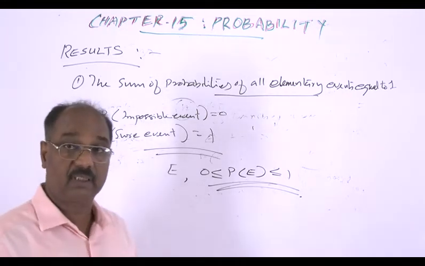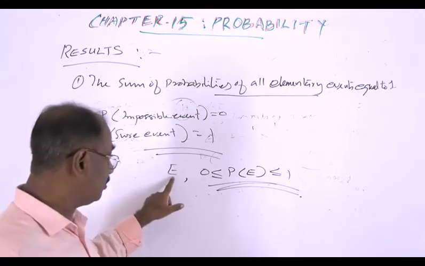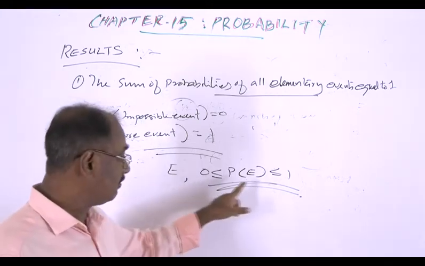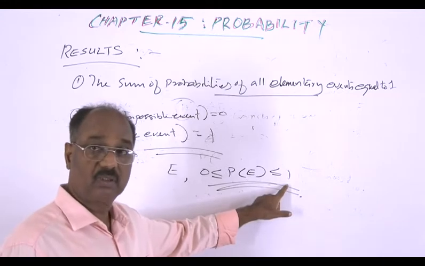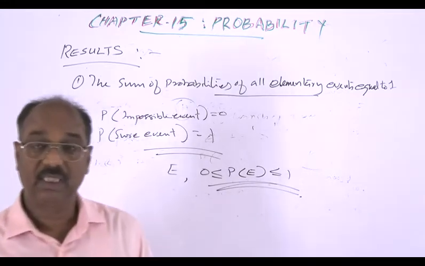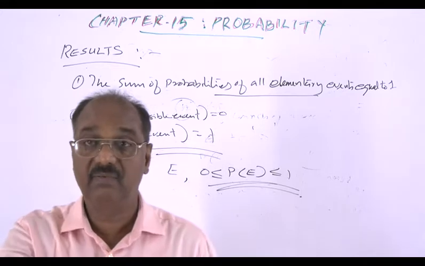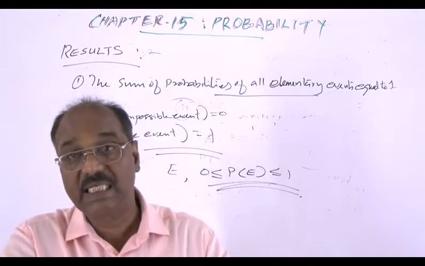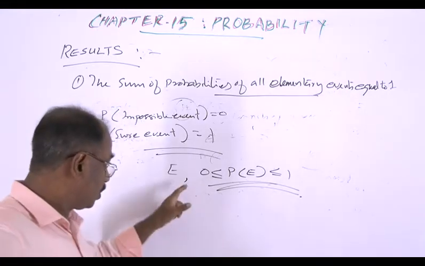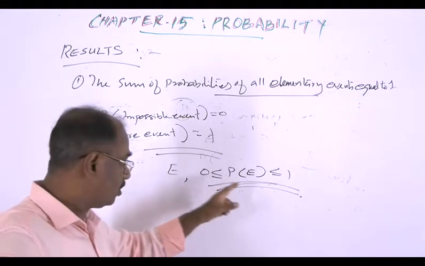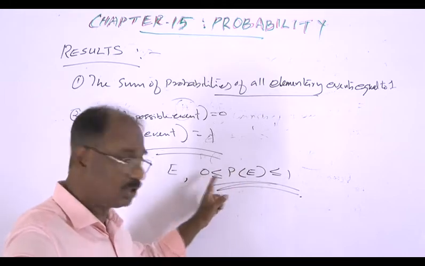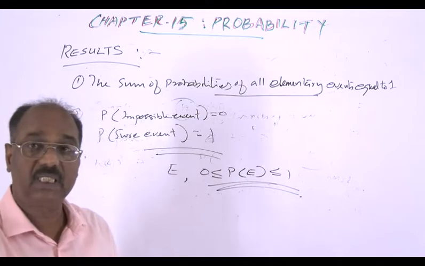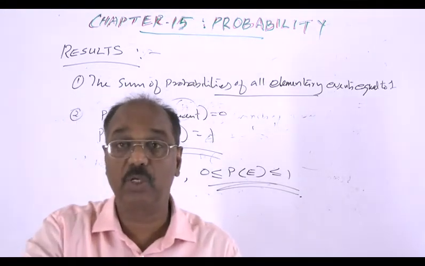Suppose E is an event. If it is an impossible event, its probability is 0. If it is a sure event, then its probability is 1. Then the other possibility is an event which is not zero, not impossible, not sure, which means the probability of E lies between 0 and 1.